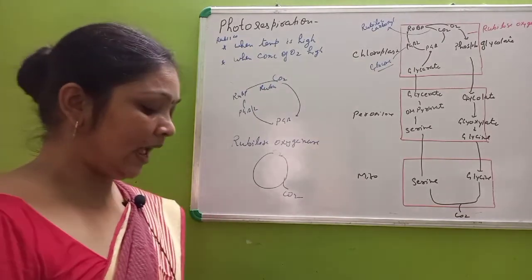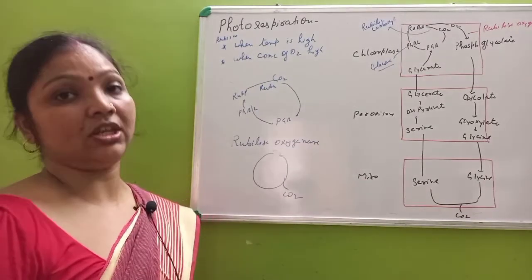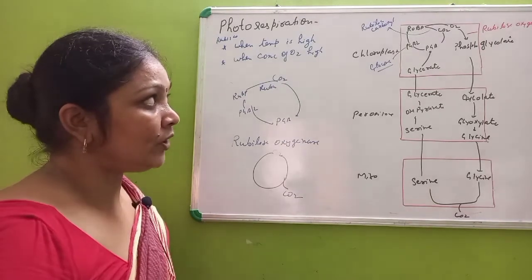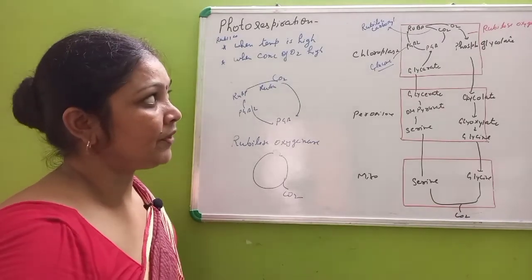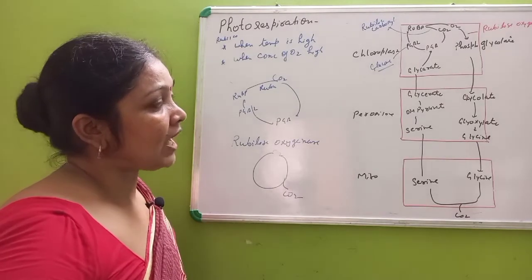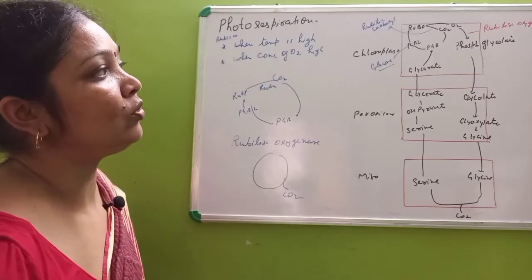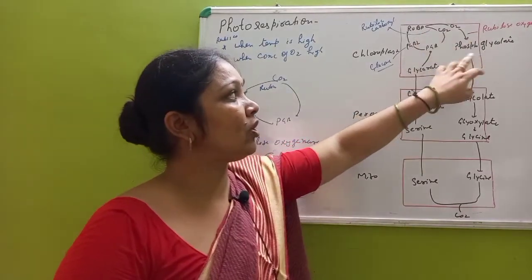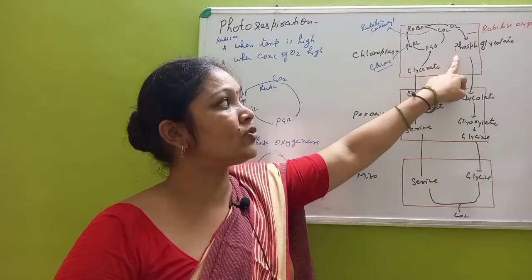So when it acts as ribulose oxygenase, it will not bind with carbon dioxide, it will bind with oxygen. And when it binds with oxygen, it will form